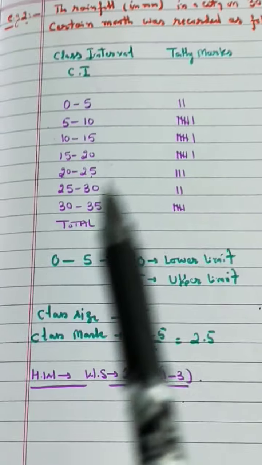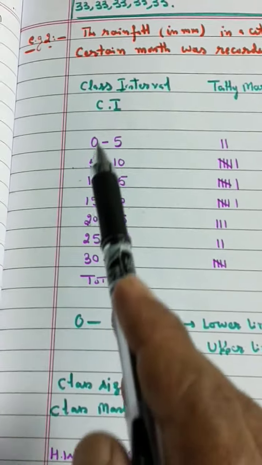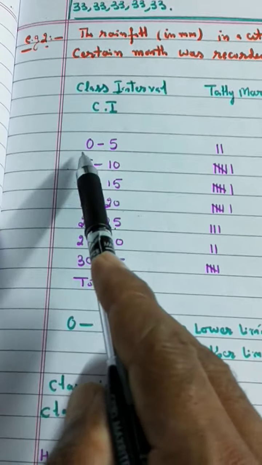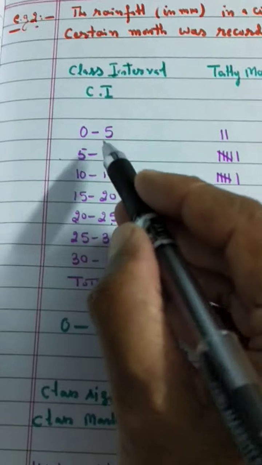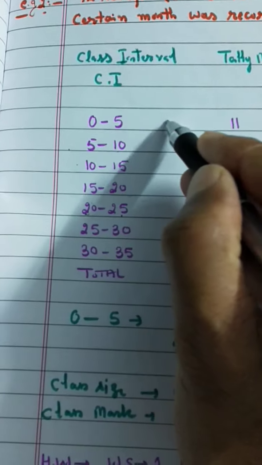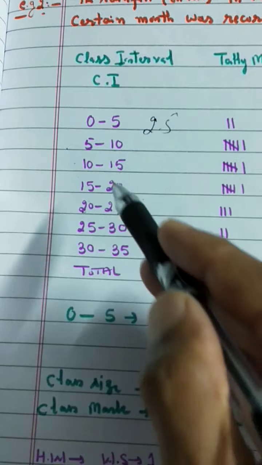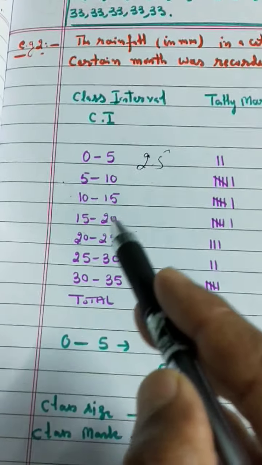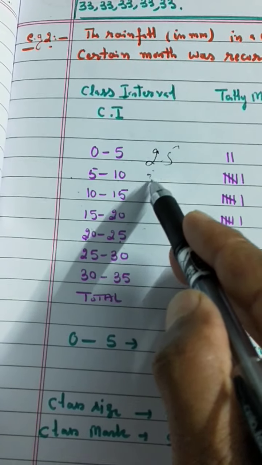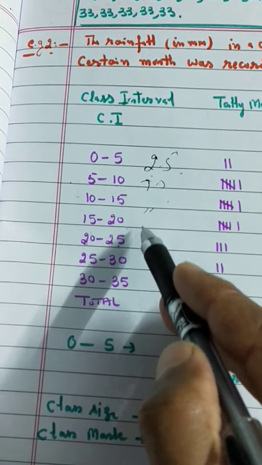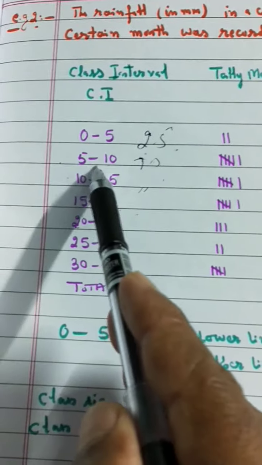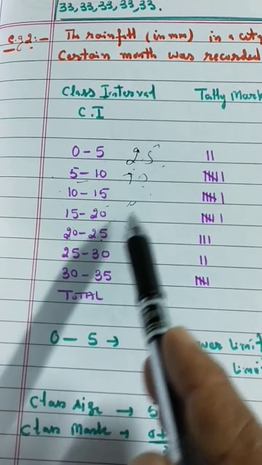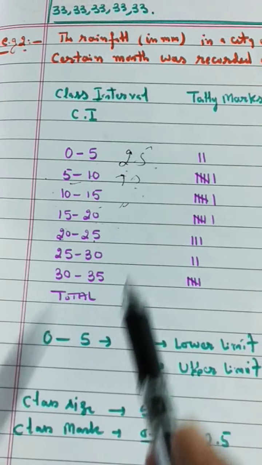And class mark. What is class mark? For the class mark we find the sum of the lower limit and upper limit and divide by 2. 0 plus 5, 5 upon 2 is equal to 2.5. Here the class mark of the first class interval is 2.5. To find the class mark of other class intervals, we can add 5 to it because 5 is your class size. Next is 2.5 plus 5, 7.5, then 12.5. You can also find 5 plus 10, 15, 15 upon 2 is equal to 7.5. 10 plus 15, 25 upon 2 is equal to 12.5. 15 plus 20, 35 upon 2, 17.5.